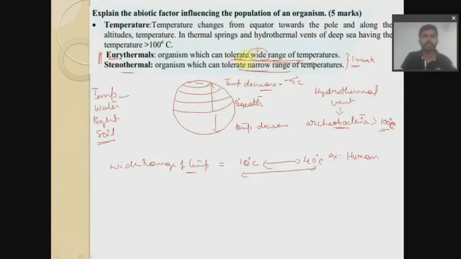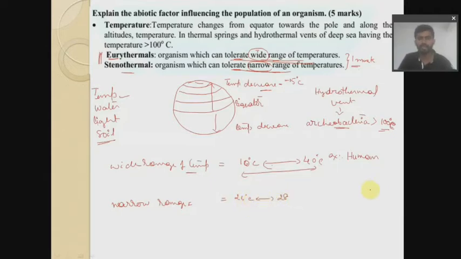So in this case it is Eury, whereas in the case of stenothermal, again tolerate and range are the same, but you should mention that it is a narrow range of temperature. So what do you mean by narrow range of temperature? It means it can survive only in a small temperature range. For example, 26 degrees Celsius to 28 degrees Celsius. It is a very small range, right?